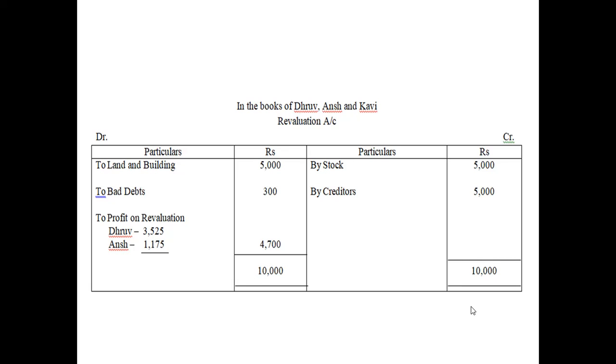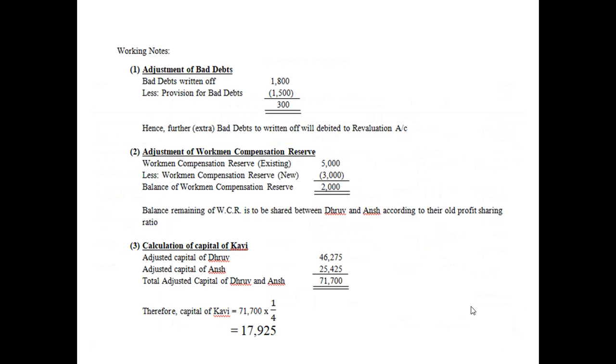I don't think I have to explain why we are crediting and debiting the items, but I will explain this bad debts 300. In the question, it is mentioned 1,800, but I am writing only 300. What is the problem here? Damage control. What is the amount of bad debts to be written off? 1,800. So have a look at the question. How much is the provision for doubtful debts or the bad debts? It is the same.